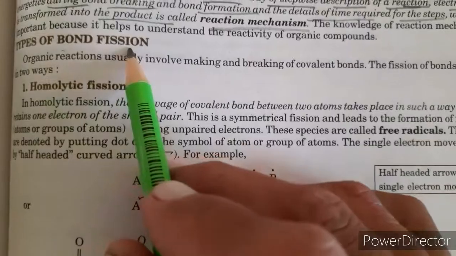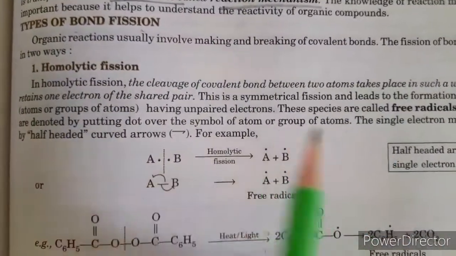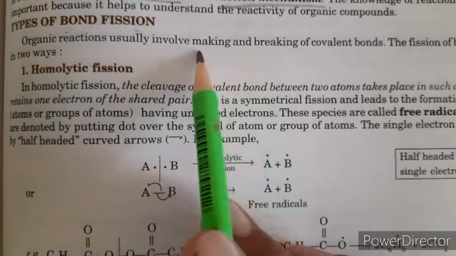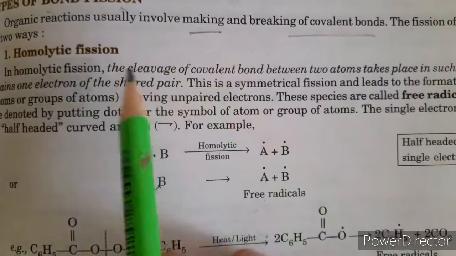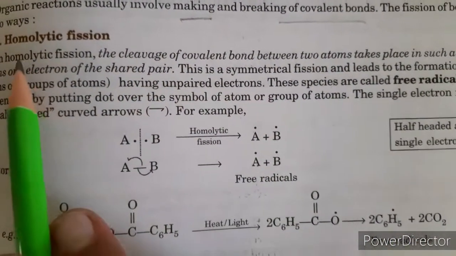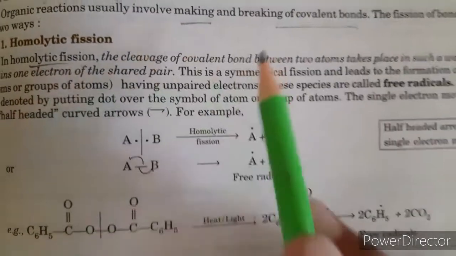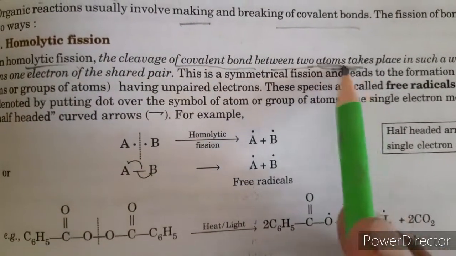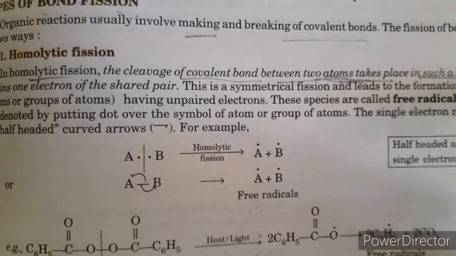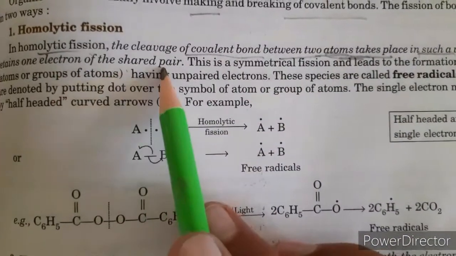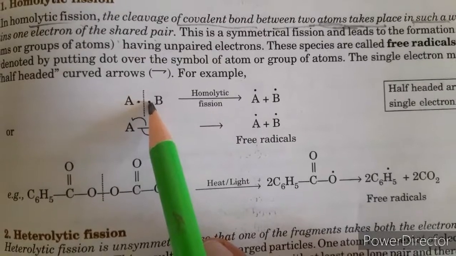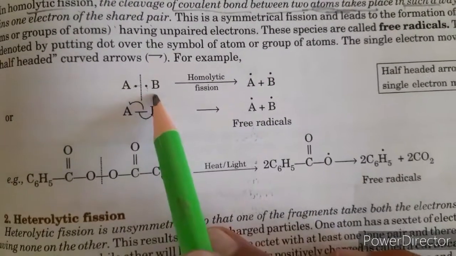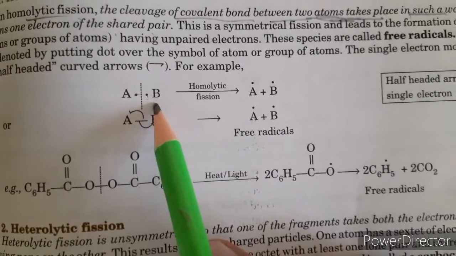So, types of bond fission, the ways by which a bond breaks. Organic reactions usually involve making and breaking of covalent bonds. There are two types of fission. Fission means decompose. In homolytic fission, the cleavage of the covalent bond between two atoms takes place in such a way that each atom retains one electron of the shared pair. Suppose A-B, there is a single bond between them, so each atom contributes one electron to form the single bond.